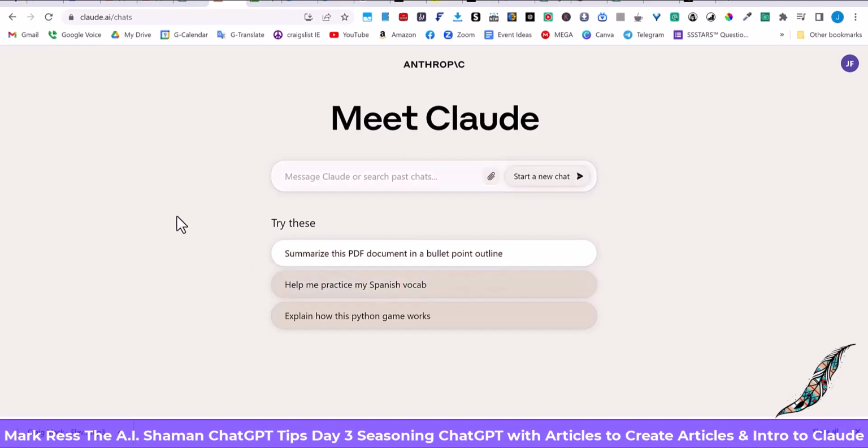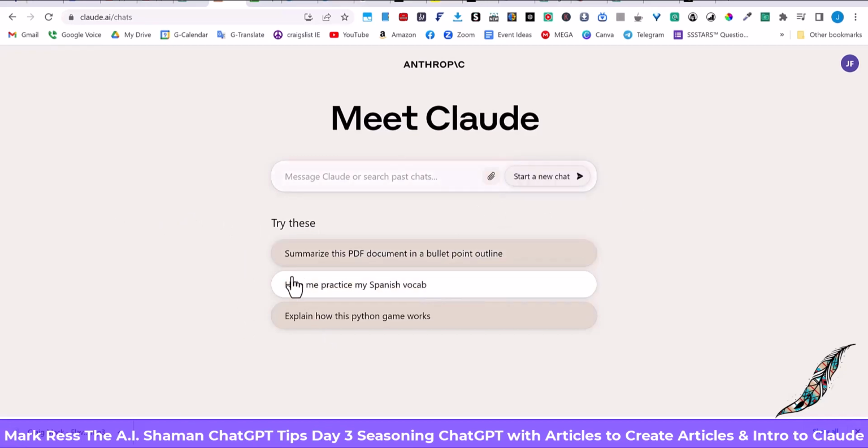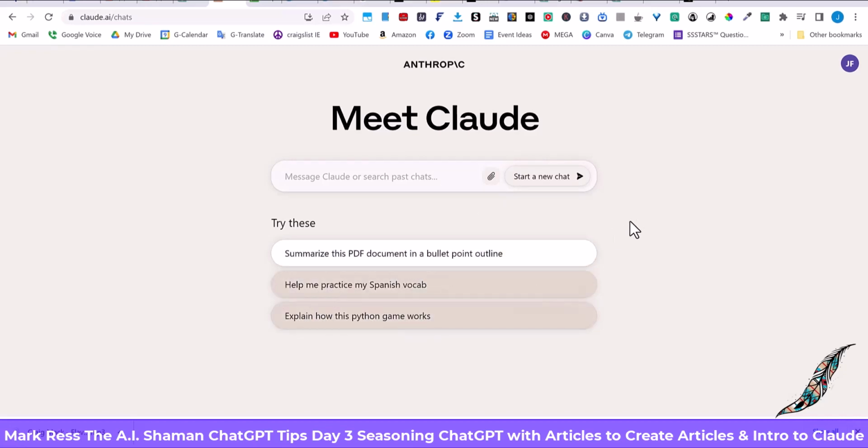And they give you examples here on how to use it. Summarize this PDF in a bullet point outline, so you can upload a PDF and it'll do a summary. You can have it help you practice your Spanish vocabulary, explain how this Python game works. So apparently Claude is a much better tool for a lot of people. At least that seems to be the sentiment right now.